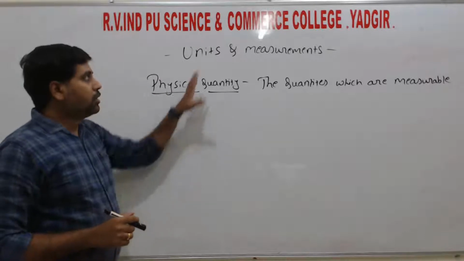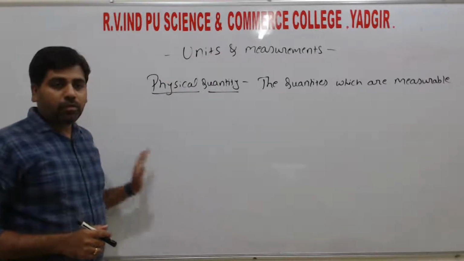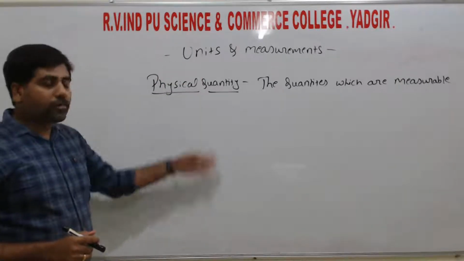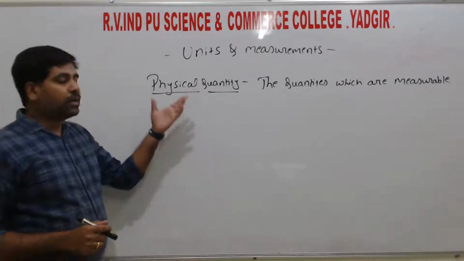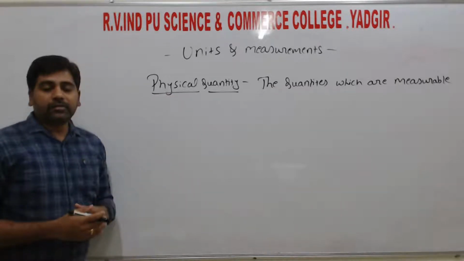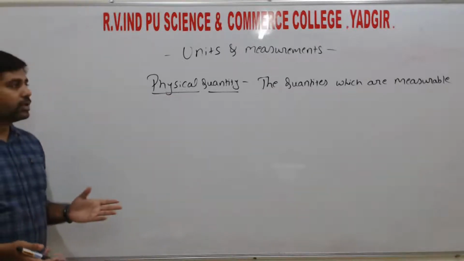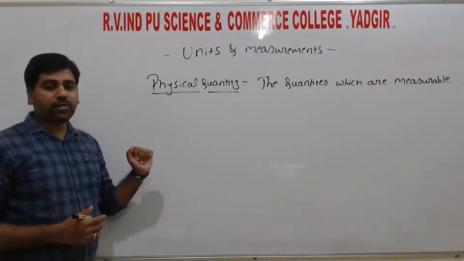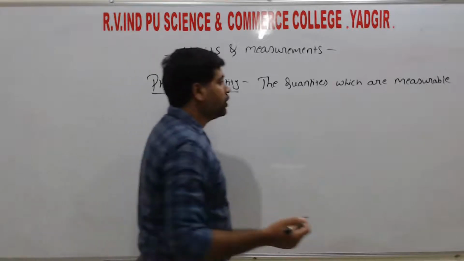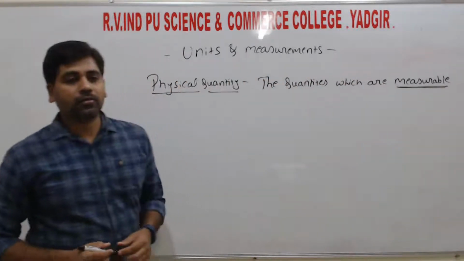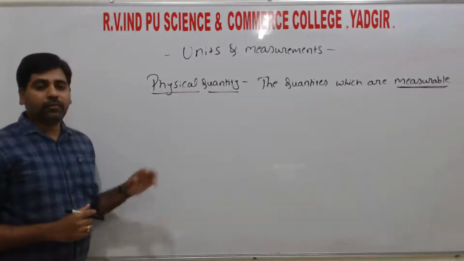For example, the length of the board, that is the width of the board or length of the board, these are measurable. Hence, we call length and width physical quantities. And also the distance. Distance is measurable, hence the distance is also called a physical quantity.